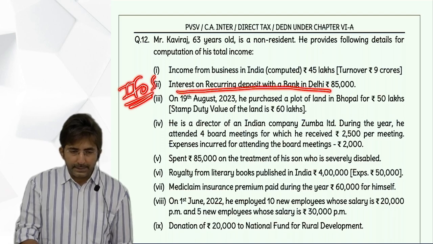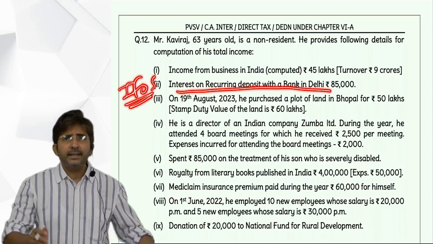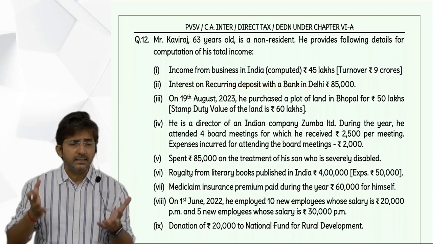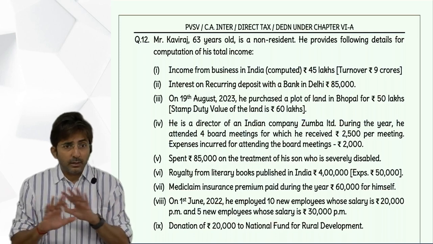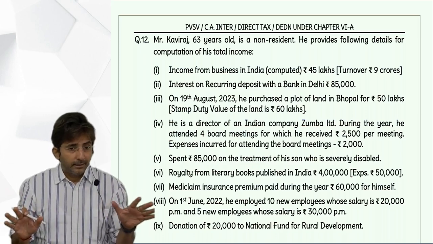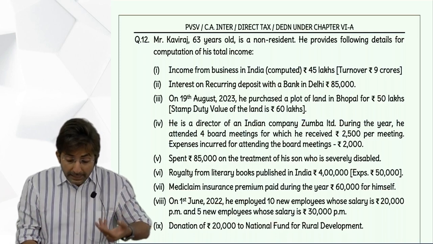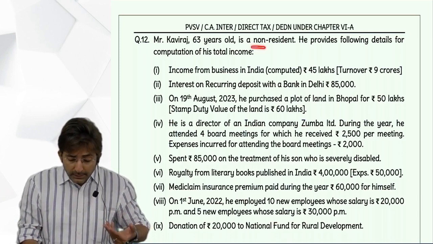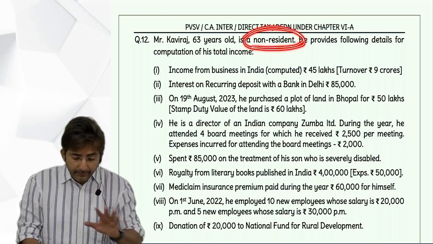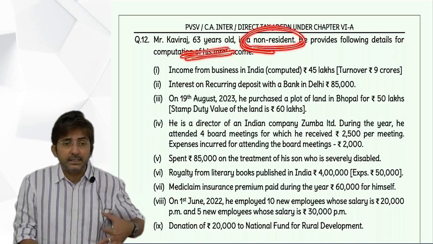Some students are saying 80 TTB. 80 TTB is for a senior citizen. He is not a senior citizen. Sometime back only I told you. Because he is a non-resident, he will not get the tag of a senior citizen.